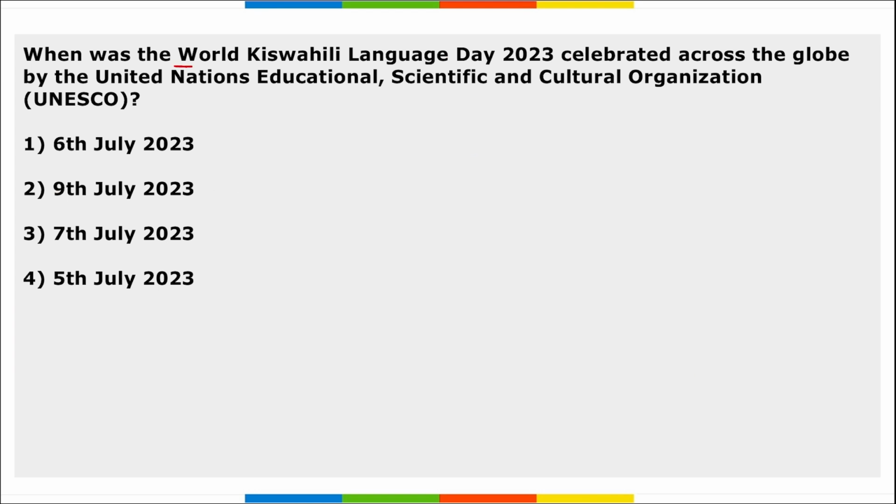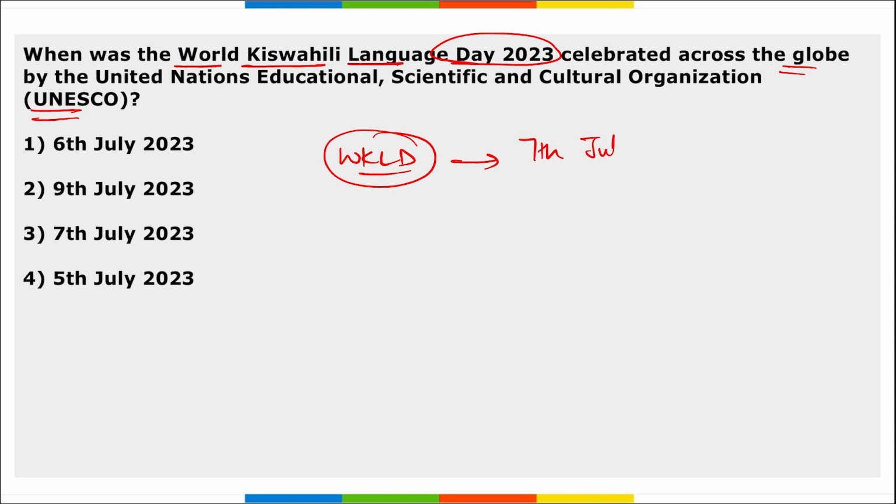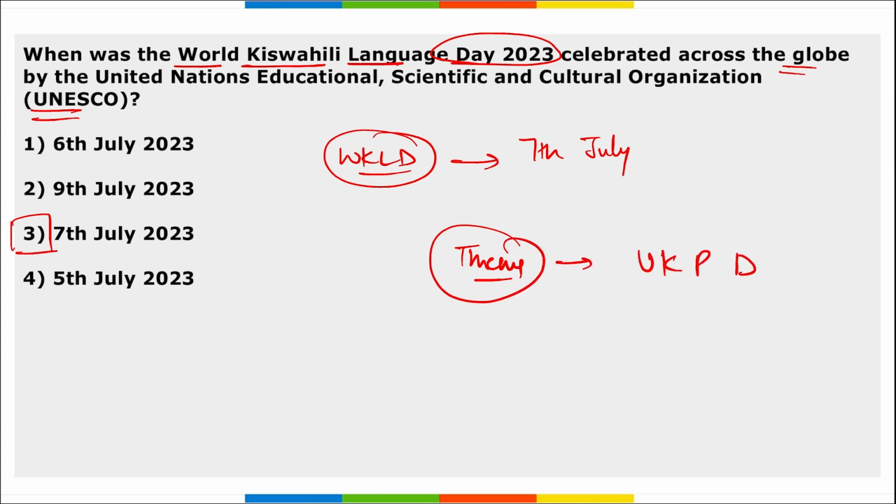Next, when was World Kiswahili Language Day 2023 celebrated across the globe by UNESCO? So World Kiswahili Language Day is celebrated across the globe on 7th of July. Correct? It is observed on 7th of July, and the theme you need to remember here is Unleashing Kiswahili Potential in the Digital Era. The day highlights the role of Kiswahili in promoting cultural diversity, creating awareness, and encouraging dialogue among civilizations.